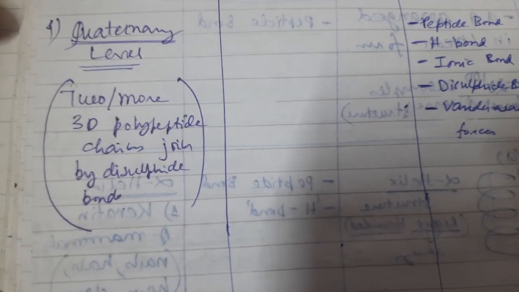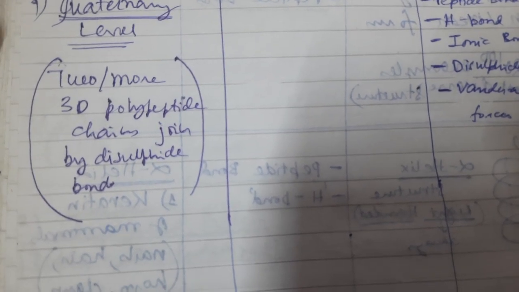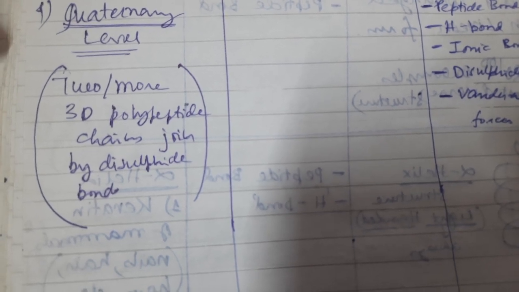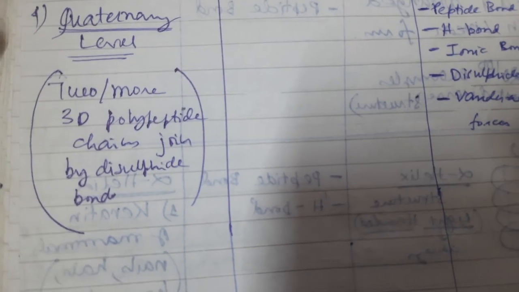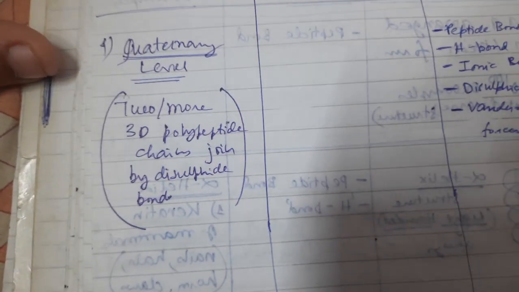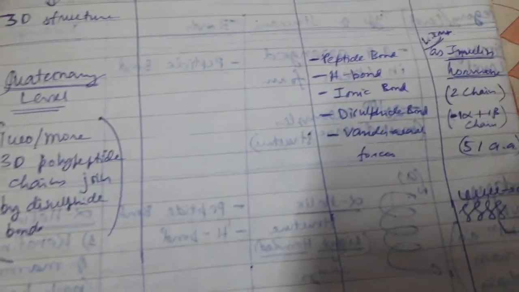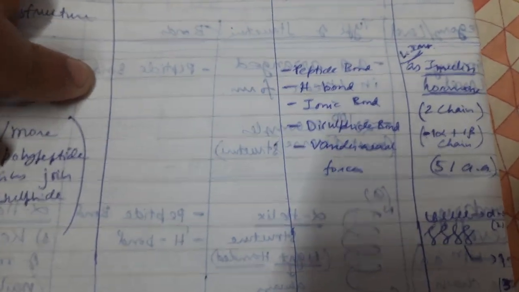Now the fourth one is the quaternary level structure. There are 2 or more 3D polypeptide chains joined by disulfide bonds. I don't think that a disulfide bond is always needed, although I'm not sure. This also includes the same bonds required in the tertiary structure.